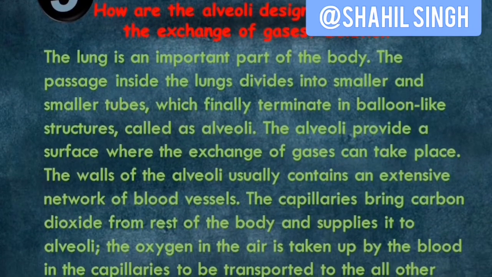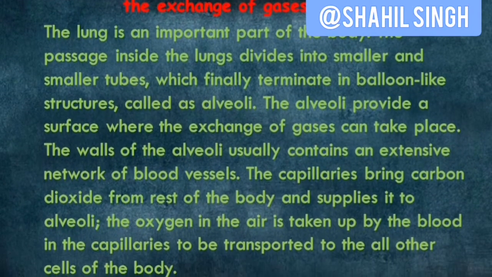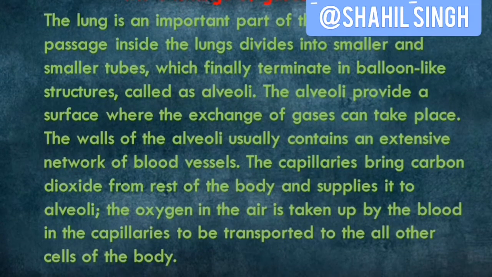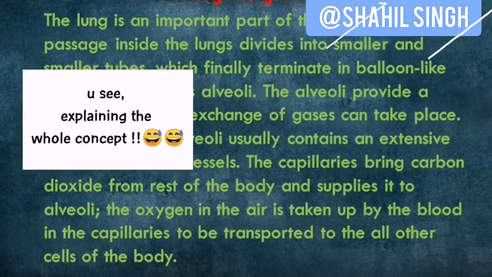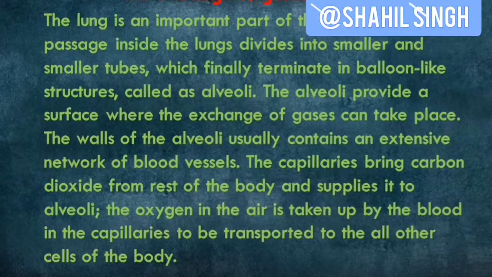The blood brings the carbon dioxide from the rest of the body and supplies it to the alveoli. The oxygen in the air that is taken up by the body is diffused into the blood, and the carbon dioxide is diffused into the alveoli, and when we breathe out, that carbon dioxide is released with our breath.